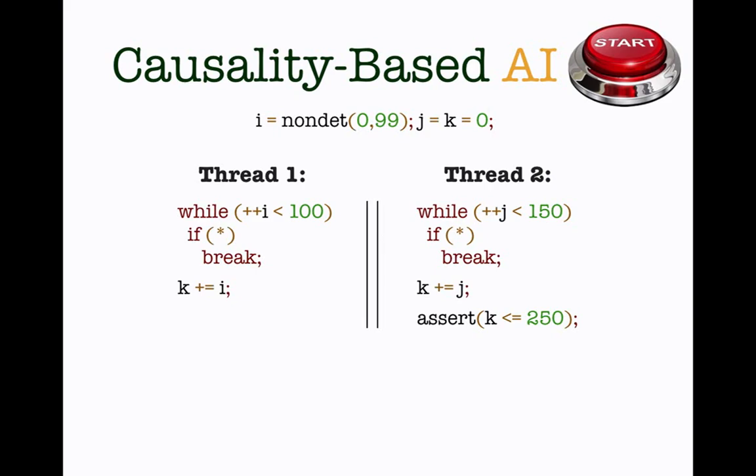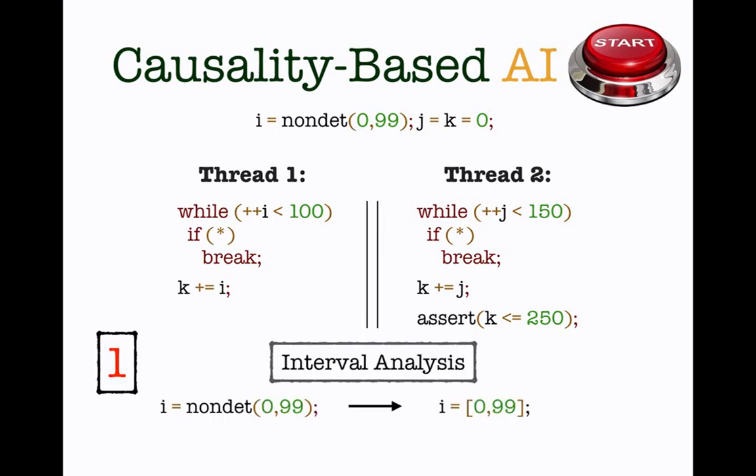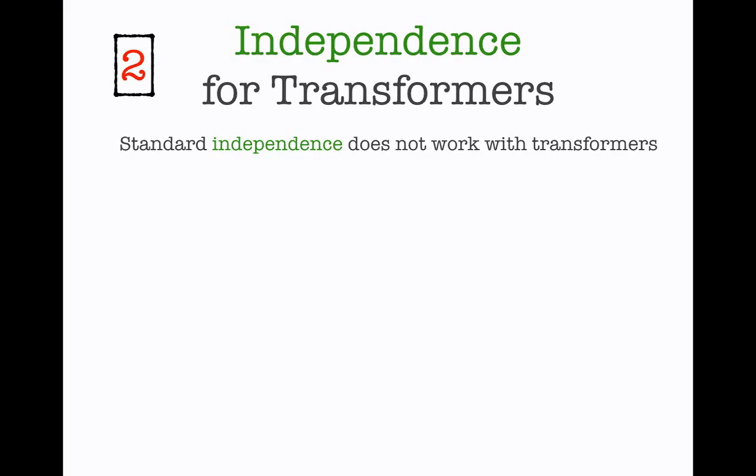So the first thing we need to do is pick a data abstraction. Let's pick one of the most common ones, which is intervals. So essentially the initial state for the variable y is now going to be the interval 0 to 99 instead of a set of values. But now the first thing we need to come up with is how do we compute an independence relation for intervals? So this essentially is, we had to research how to do independence for transformers.